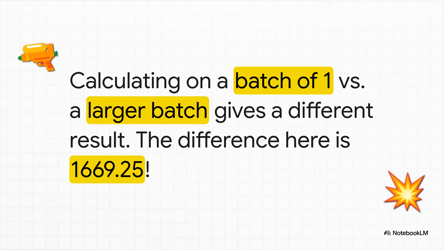The researchers ran the exact same input through the model twice, once all by itself, the second time as part of a bigger batch. Logically, the math for that one specific input should be identical, but just look at the difference in the output. It's enormous. The GPU's kernel, the low-level code, is choosing a different, more efficient way to do the math for the bigger batch, and that changes all those little floating point calculations.